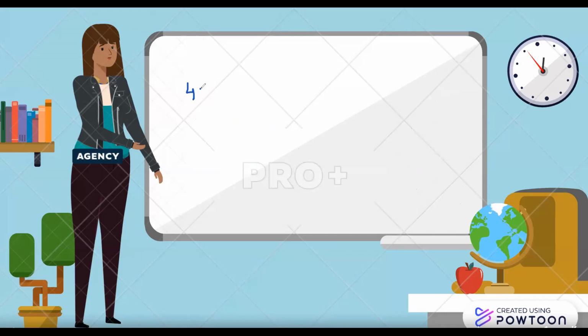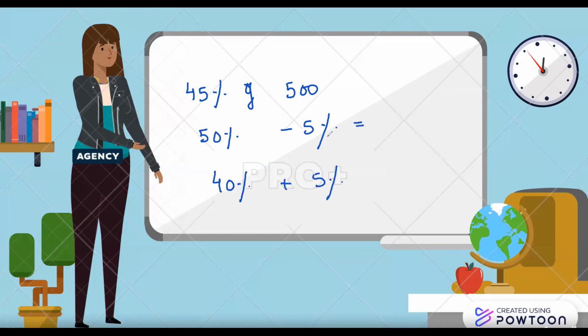Suppose you have to calculate 45% of 500. There are two ways of thinking about it. Either you calculate 50% minus 5%, or you can do 40% plus 5%. Suppose I go this way. 50% is just half of this number, 250. 5% is what? Just remove a 0, so 25. So you got the answer, 225.